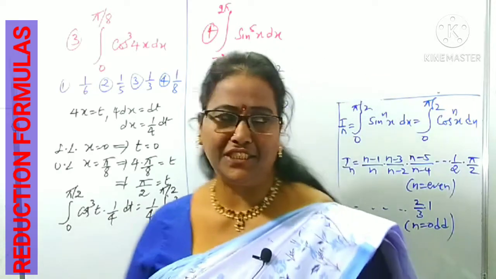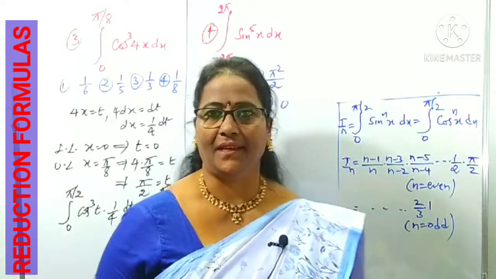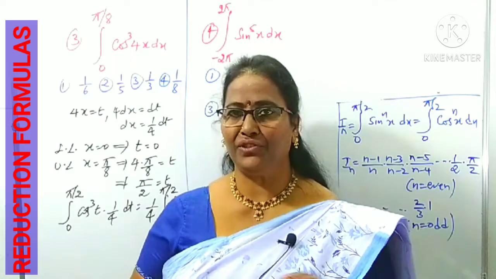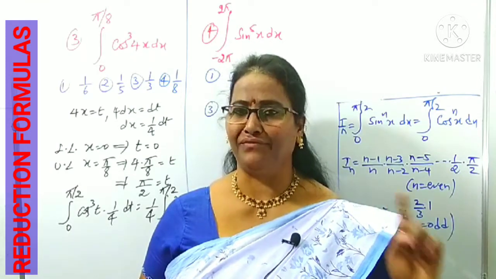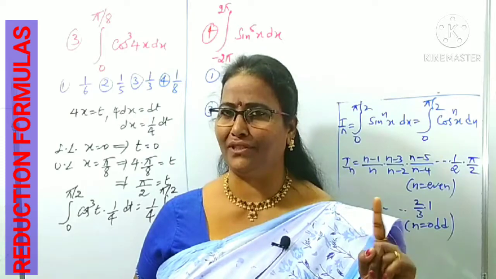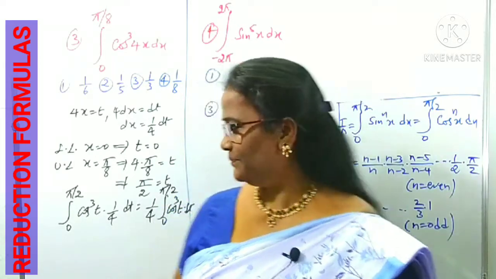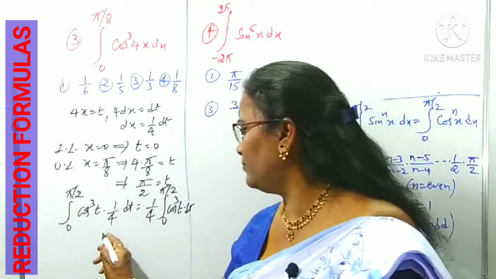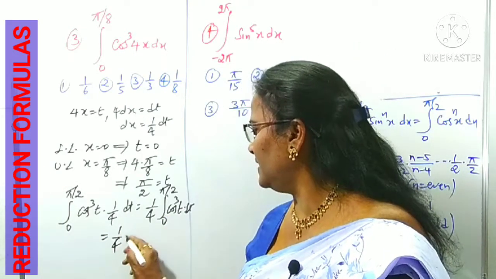Is it in this form? Yes, it is exactly in that form. Whether the function is in terms of t or x, it is the same function, the value doesn't change. Those are already given in part 1, right? It is in the form of I3, so 1 by 4 into I3.